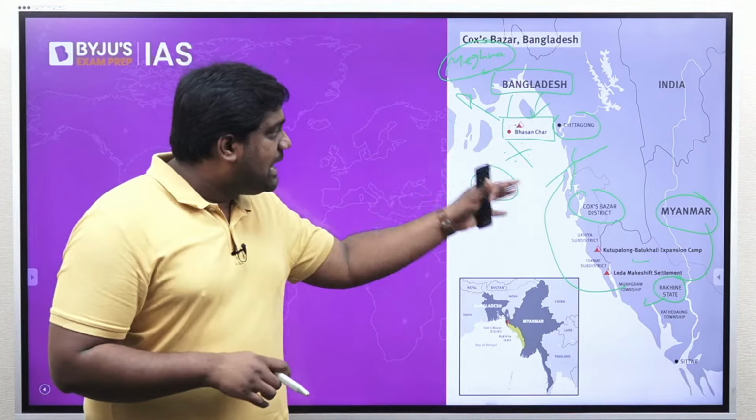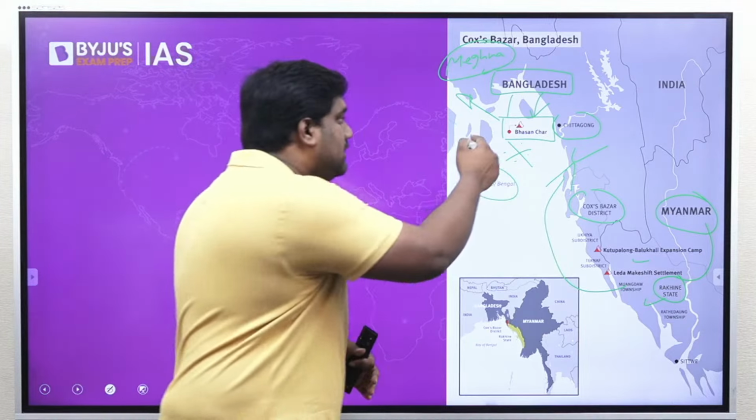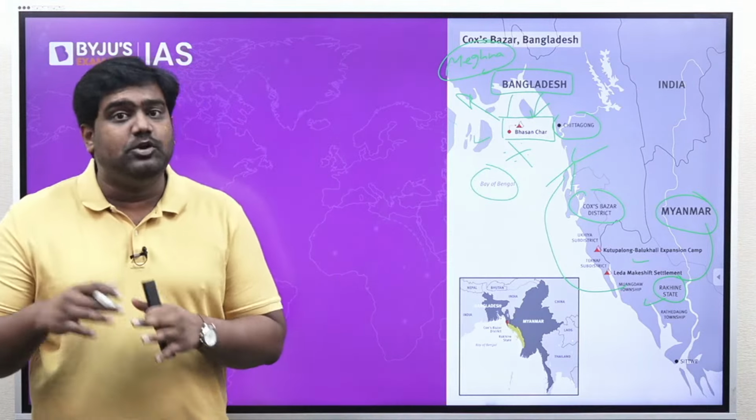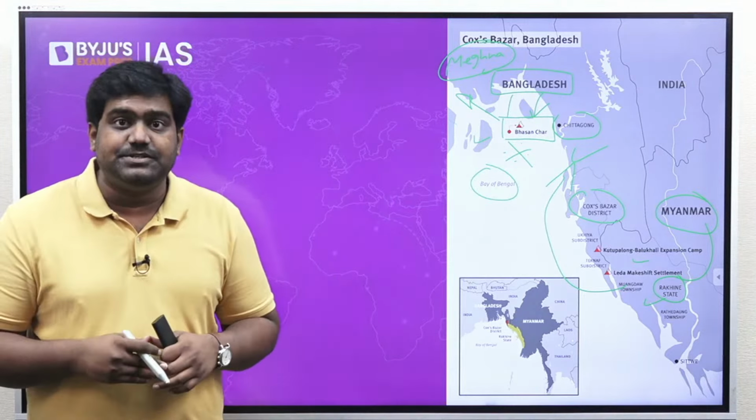The United Nations and several international institutions have criticized Bangladesh for this plan to relocate Rohingyas to an island which is very vulnerable to natural disasters. So throughout the last 1.5 years, the Bhasan Char Island has been in news, and hence you should know the location. You have to be familiar with the location.